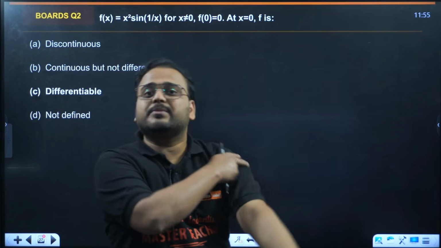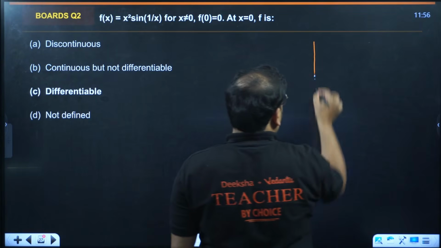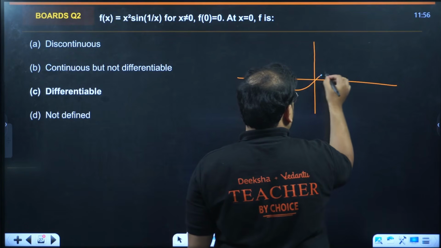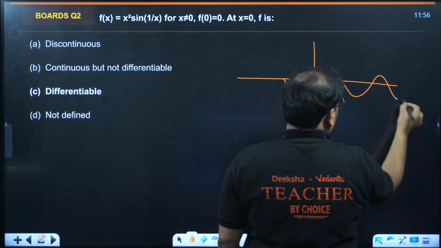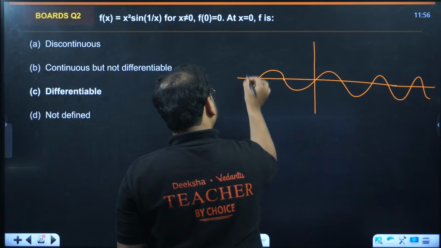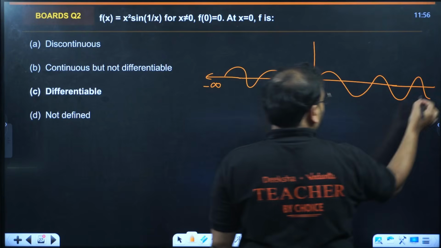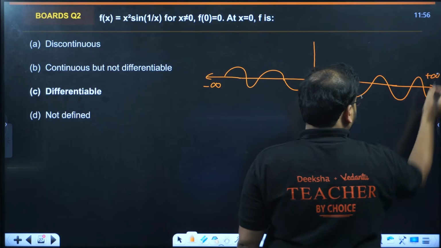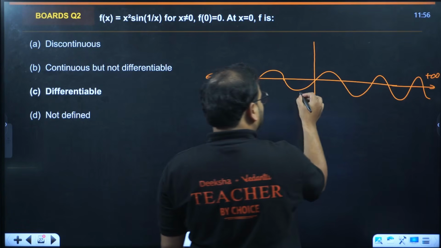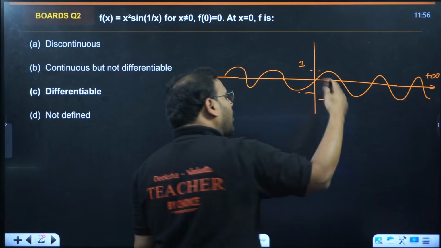What is the meaning of sine 1 by x? If I draw the graph of the function sine x, this is how it looks. It keeps going on both sides, to negative infinity and to positive infinity, and on both sides the sine function gives a finite value between -1 and 1.